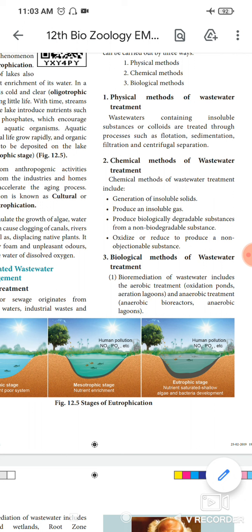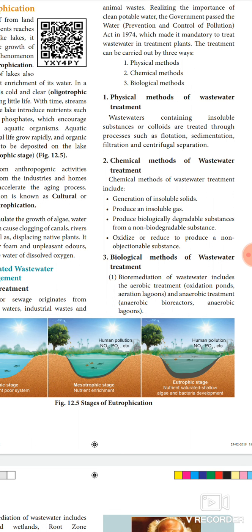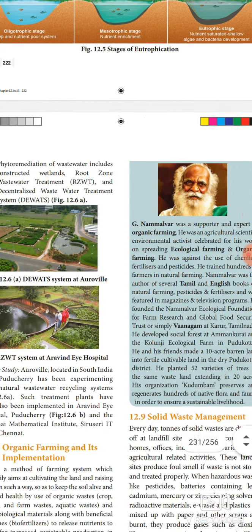Then the last and final process is called the tertiary treatment, otherwise known as the chemical methods of wastewater treatment. This final process improves the quality of wastewater before it is reused. This treatment removes the remaining inorganic compounds and substances such as nitrogen and phosphorus by using UV radiation.